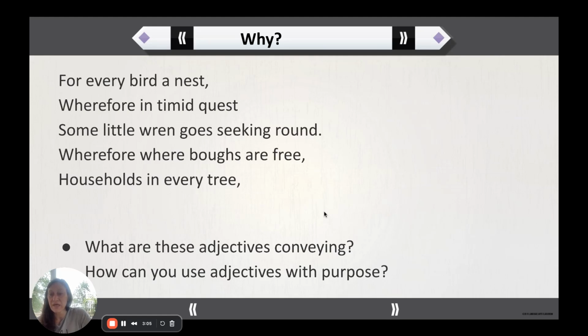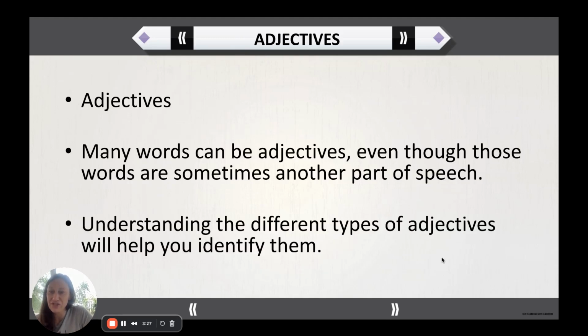But if you just take an excerpt of whatever you are reading and look at all the adjectives, you can start to see what the author is conveying. You can also do that with a piece of your own writing. You can look at a paragraph. What adjectives am I using? Is it conveying the appropriate message that I want it to convey? Okay, so there is an example of why we are learning adjectives.